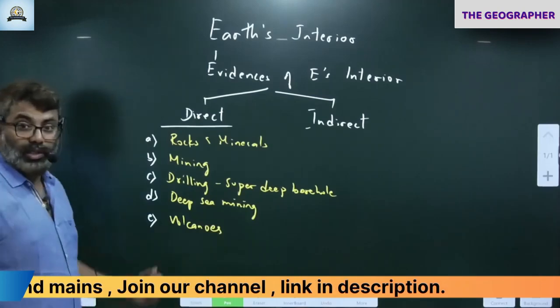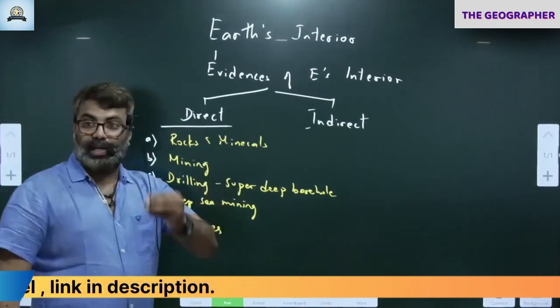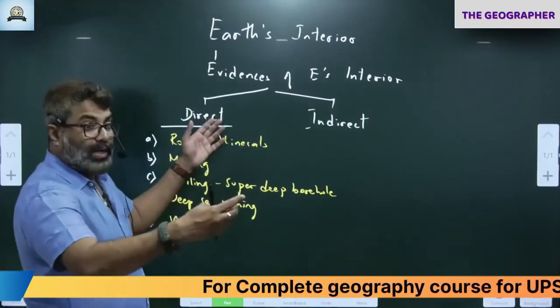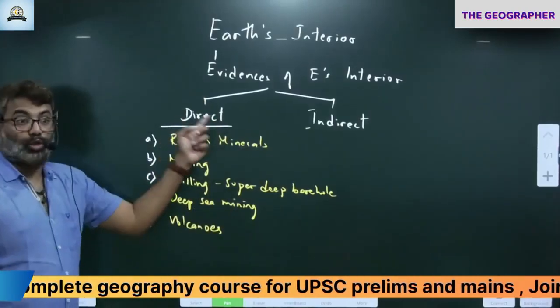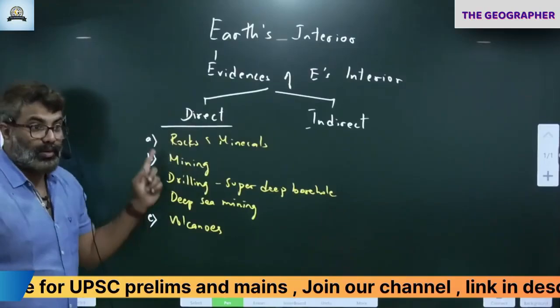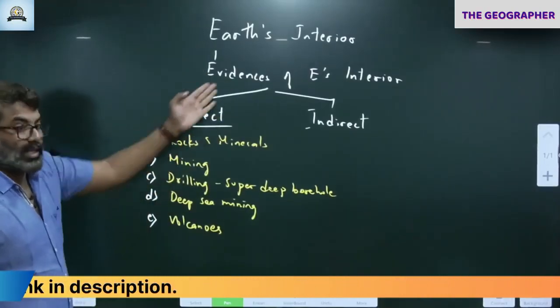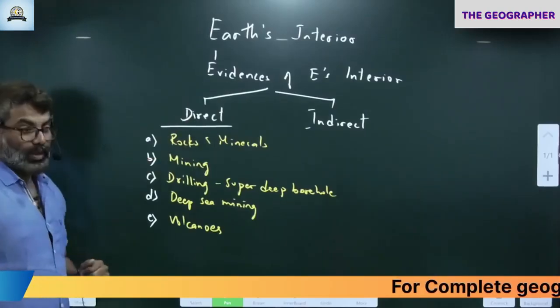So they'll ask, discuss Earth's interior with a suitable diagram and elaborate the direct sources of evidence of Earth interior. What are they asking? They are asking direct sources of evidence. So you should write this.